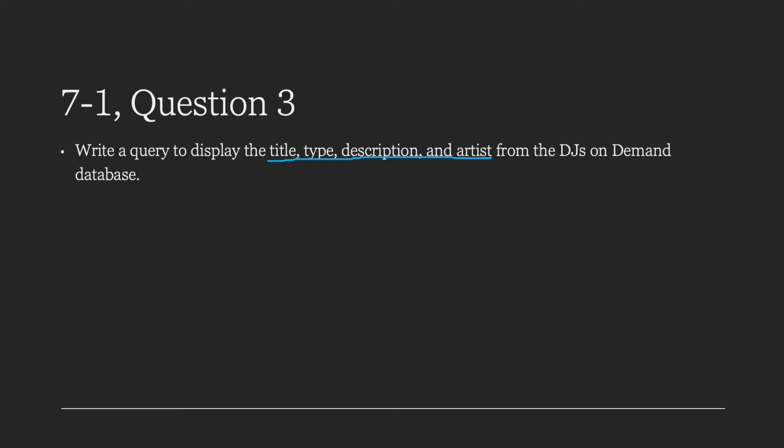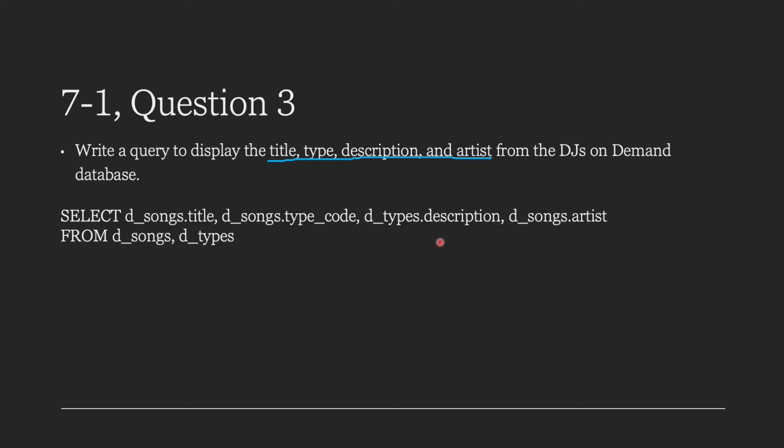And so we know that we need to be using tables from that database, and we will be using two different tables. Okay, so to begin with, we will write our select statement, and that's where this information is going to come in. So we'll select the title, type code, description, and artist.